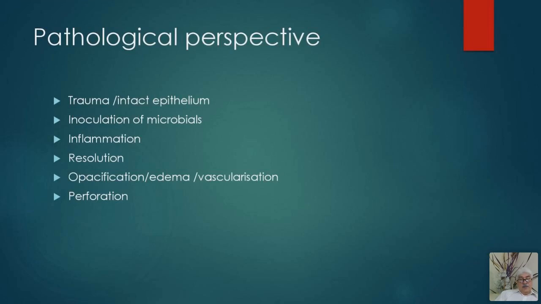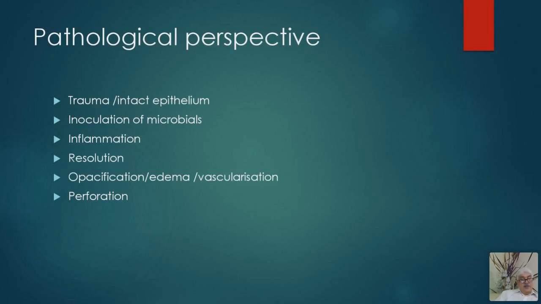How can the events take place? The patient can have trauma, or there are certain bacteria which can penetrate the intact epithelium. Most of the time, the immunity of the host determines the disease. Trauma leads to a breach in the anterior surface of the epithelium, and that allows the bacteria or fungi or viruses to enter into the corneal surface.